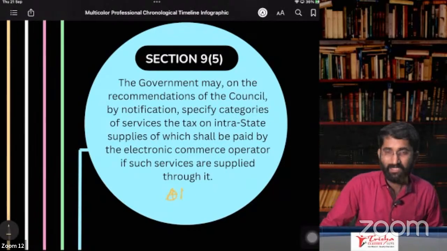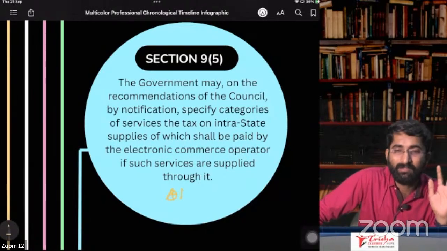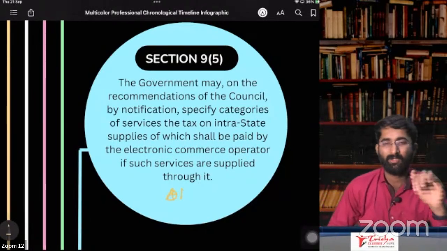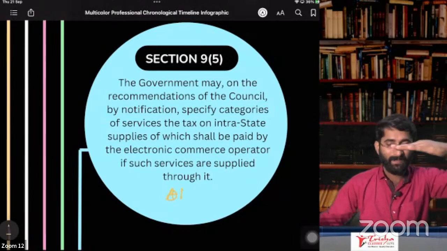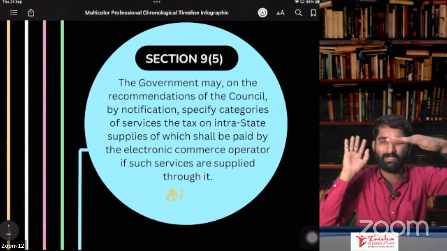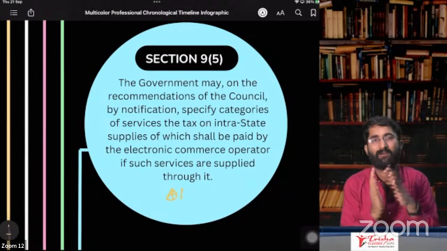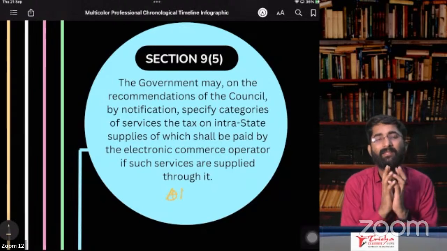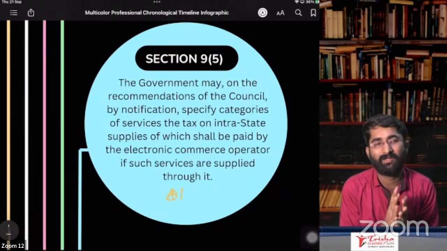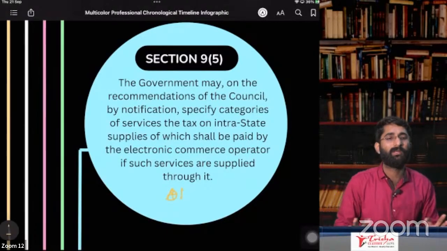The next one is Urban Club, housekeeping services. They are also aggregators. Example: there is a fan in your house that is not working, so you call an electrician from Urban Club. Many electricians are registered under Urban Club, and they also provide these services. So what are these things now?